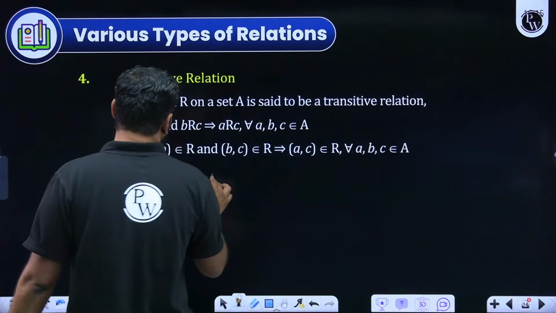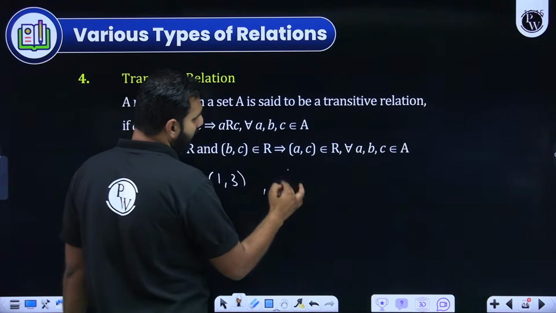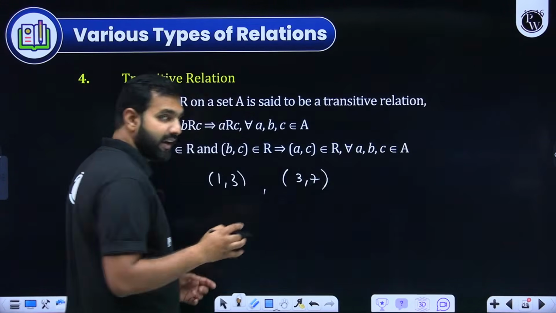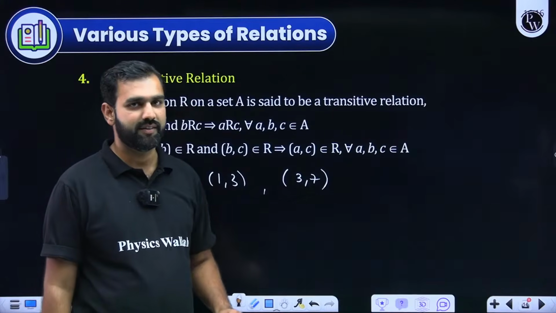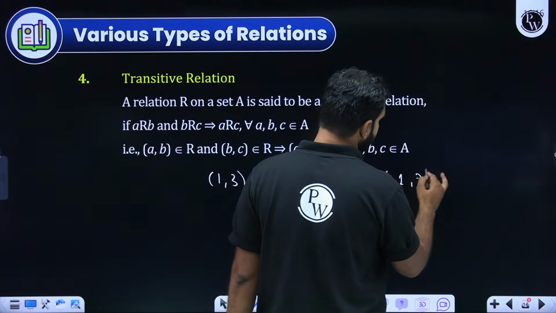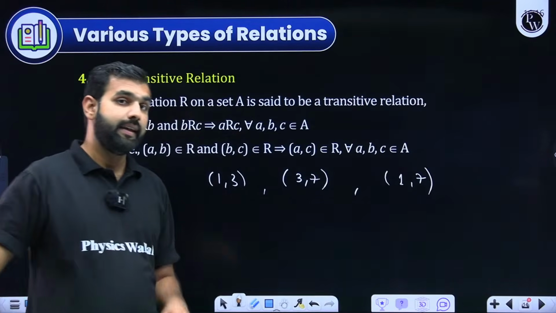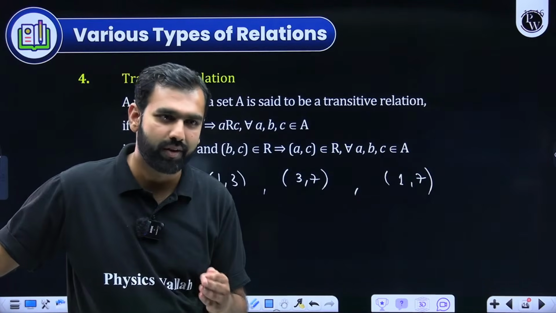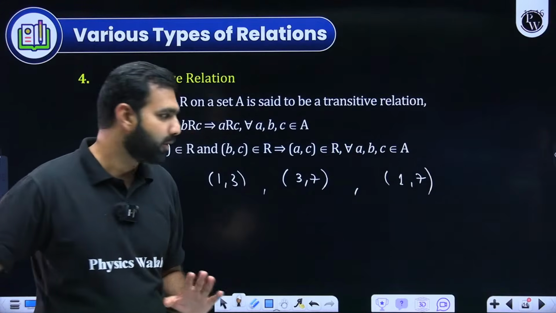So if you have 1 comma 3, and let's say 3 comma 7, so in that relation, if A comma B and B comma C are there, then A comma C must also exist, which means if 1 comma 7 is also there, we say that such a relation is said to be a transitive relation. Everybody got that? Everybody understood this?